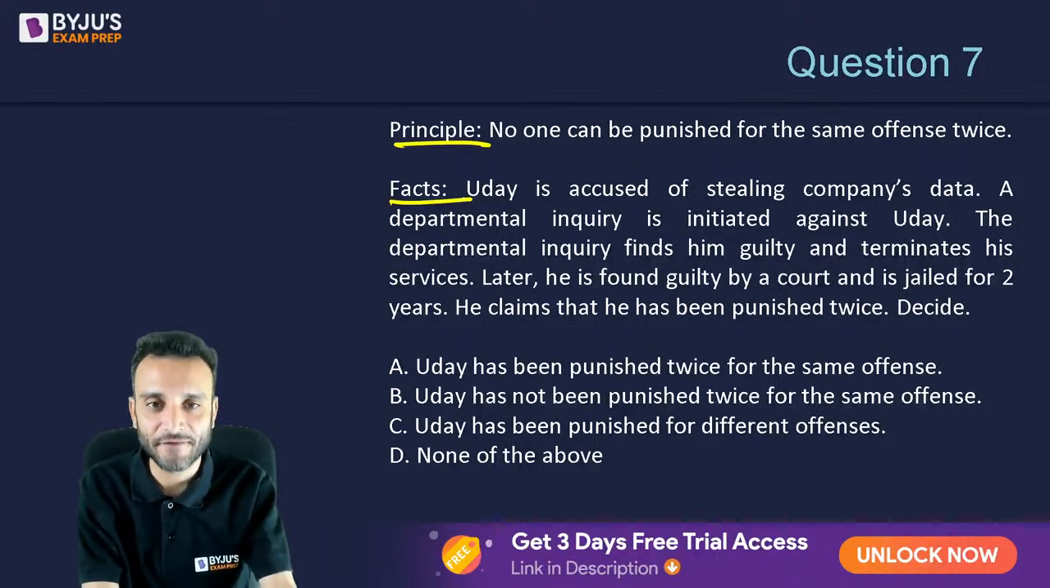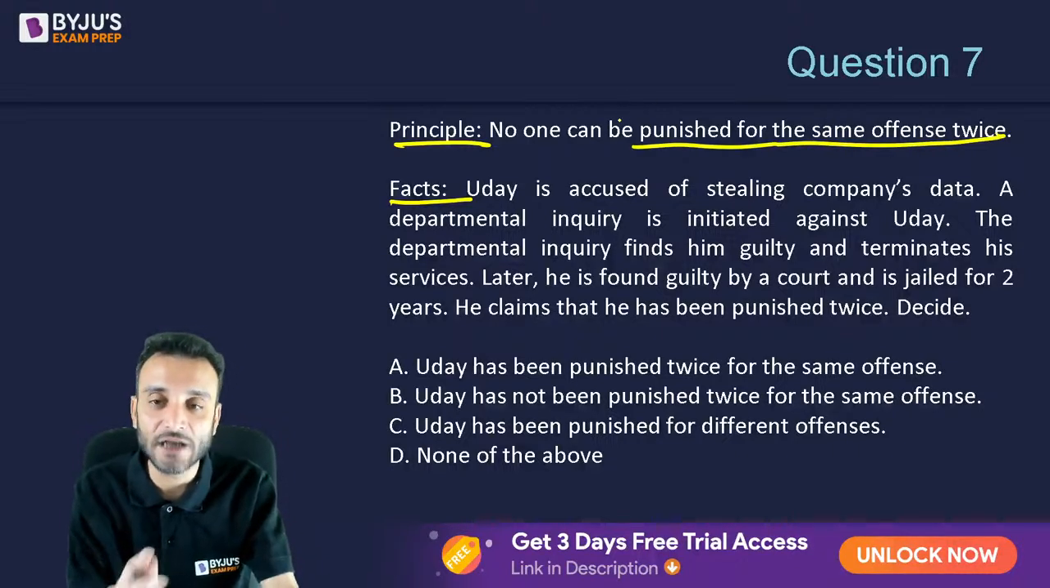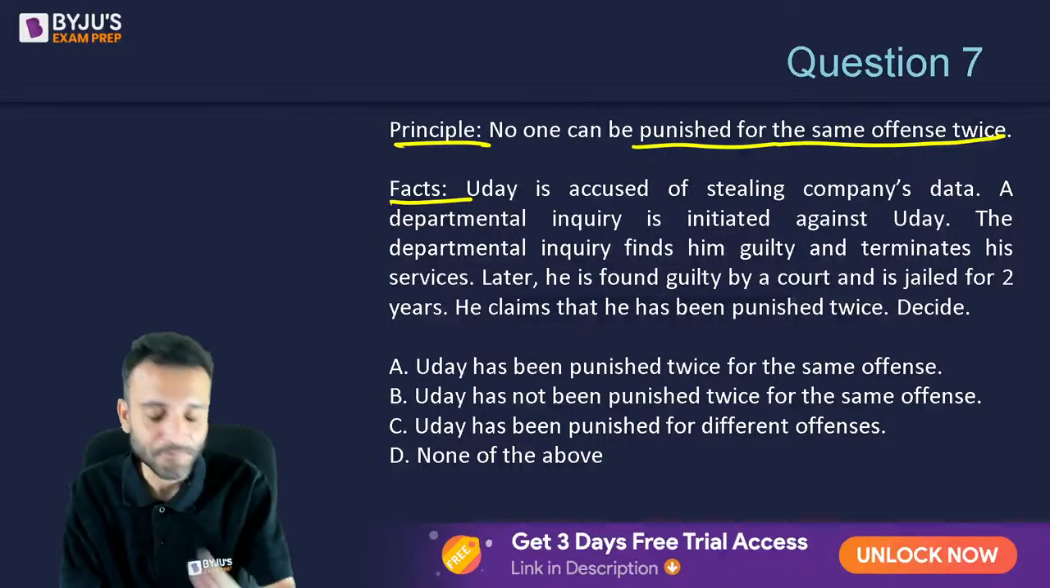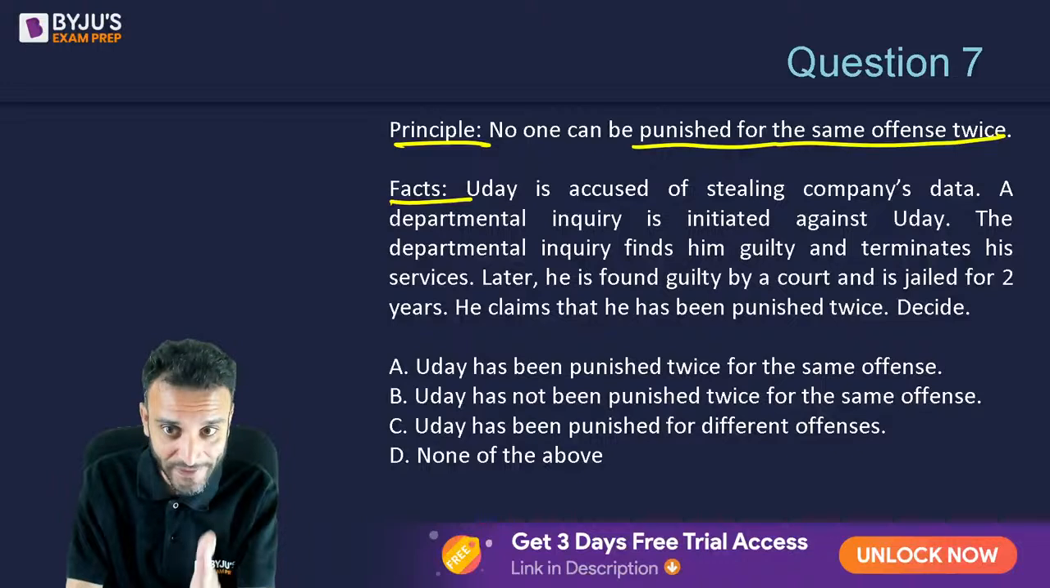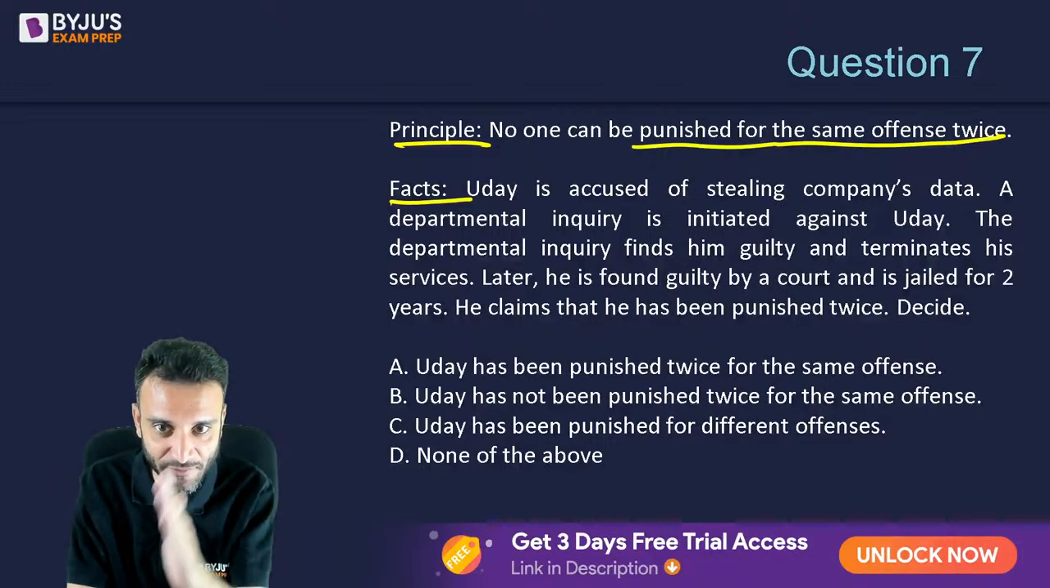Principle and facts. No one can be punished for the same offense twice. Principle of double jeopardy. ठीक है? Article 20. आर्टिकल 20 में एक चीज है कि नो वन कैन बी पनिश्ड ट्वाइस फॉर द सेम ऑफेंस.